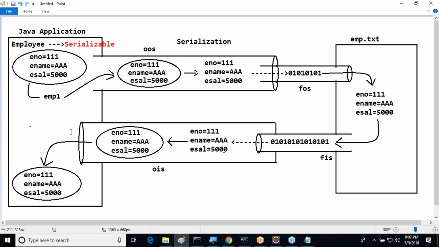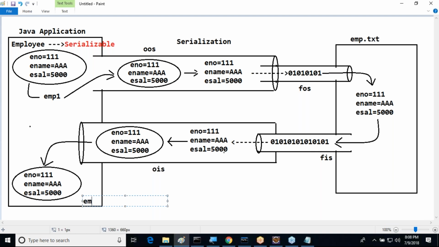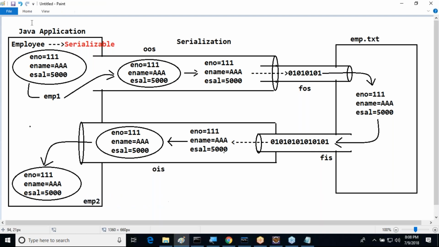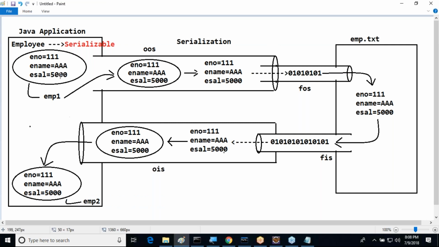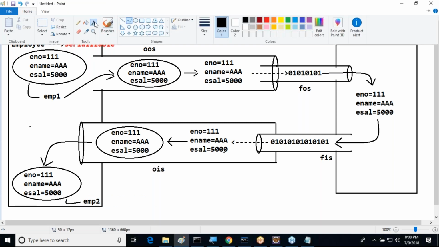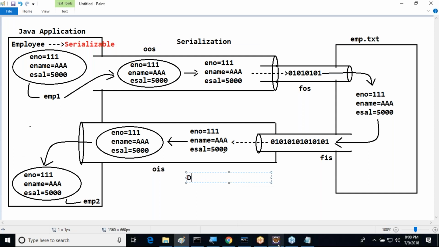So the total data exists like this. Now I want to declare it as which one? An Emp2 object. I want to take an Emp2 reference variable here. Its object reference variable will also be Emp2, like this we are going to prepare. That's it. This is exactly the meaning of which one? Deserialization.